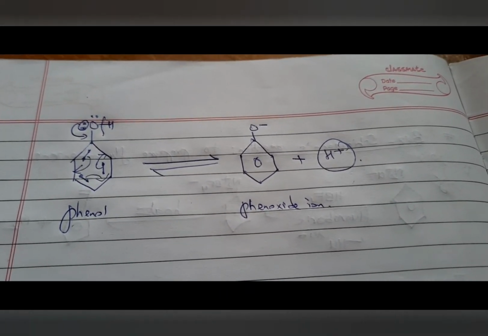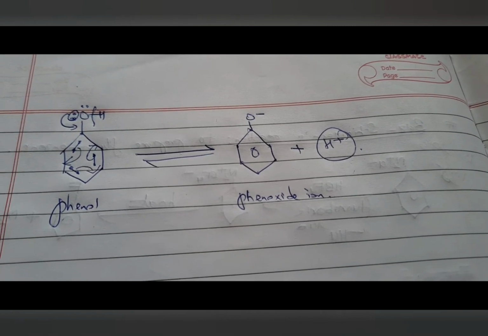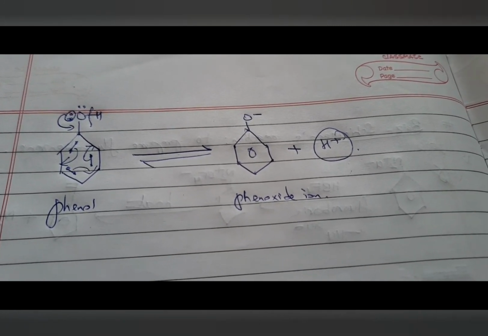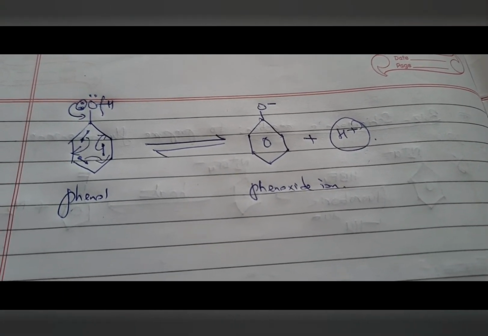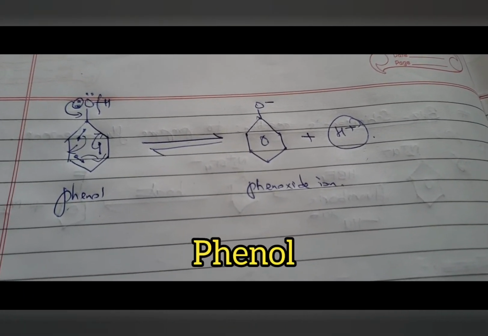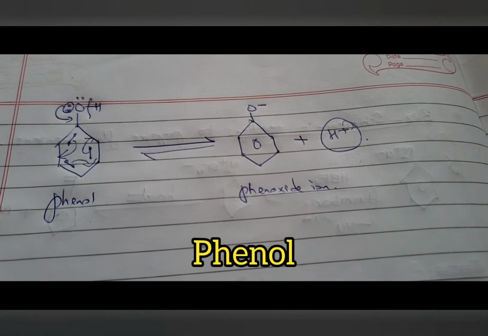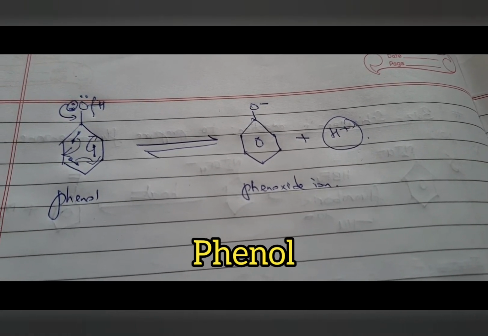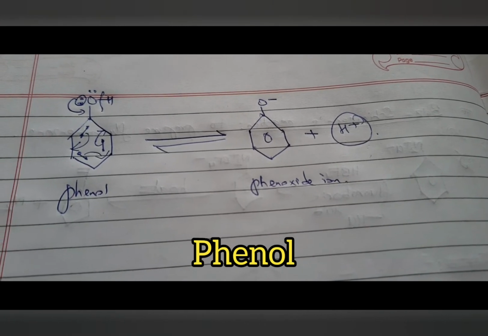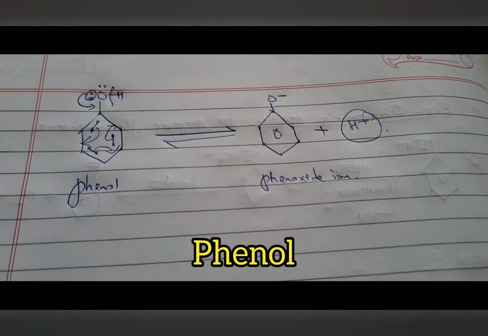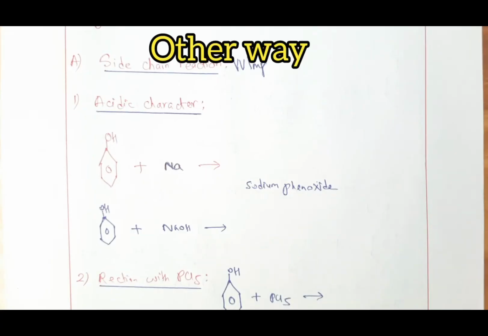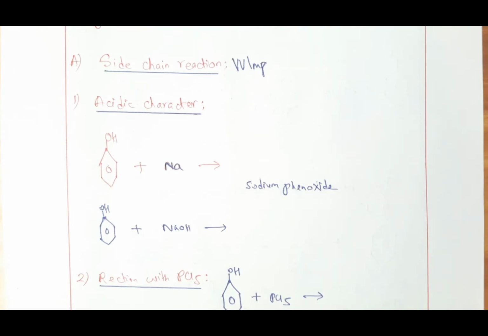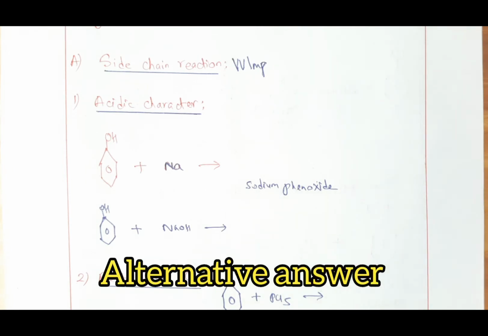Now, if I ask you one question, name one aromatic acid which does not contain a COOH group. You can say phenol, because in phenol there is no COOH group, but yet it is an acid. So I repeat again, name one aromatic compound which is an acid but does not contain the carboxylic acid group. The answer is phenol. Students, hope you understood why phenol is acidic in nature, because the phenyl group present shows minus I effect.